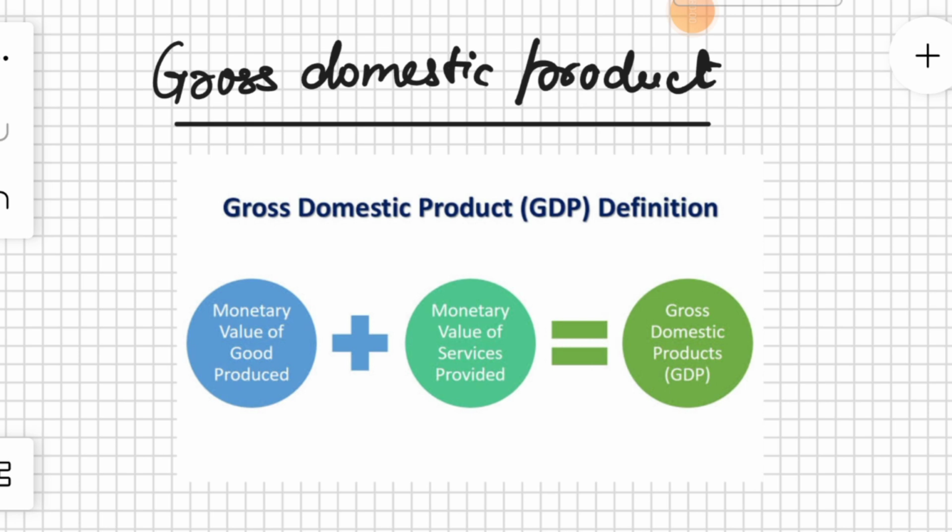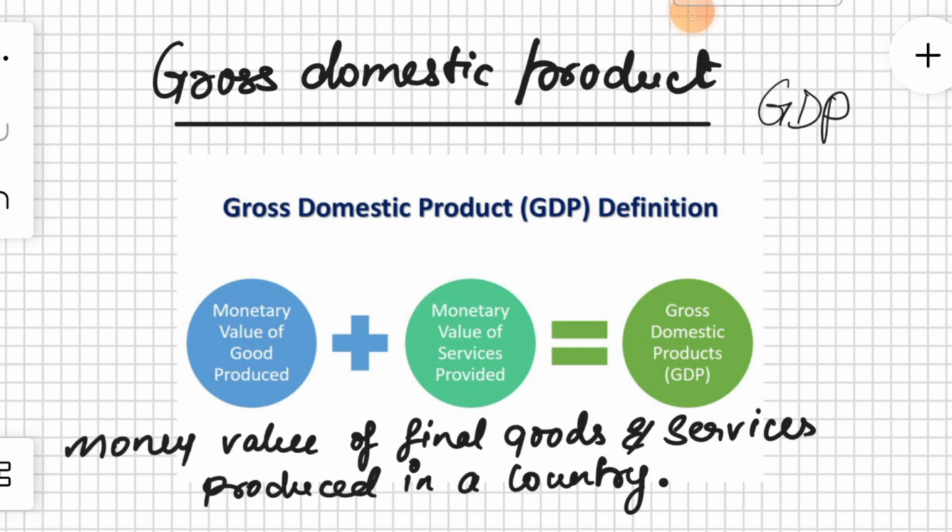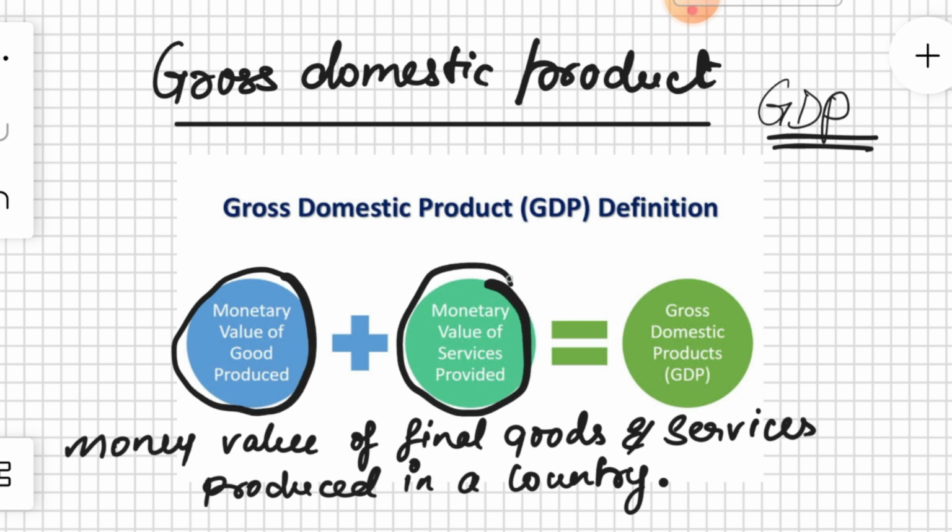So today in this video, I will be talking about what is known as gross domestic product, or simply GDP. Coming to the simple and basic definition of GDP, it is the money value of the final goods and services produced in a country. So the monetary value of the goods as well as the monetary value of the services that is produced in a country. A country means a particular geographical region. So only the goods and services that are produced in that region in a particular year become GDP.